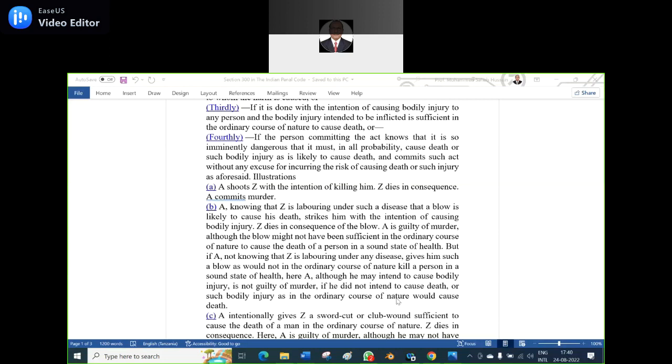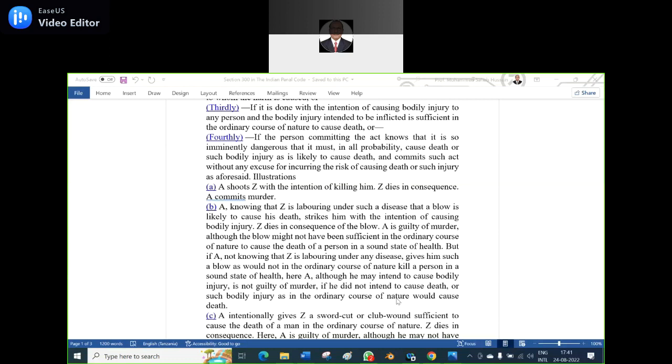So here the question is, A, knowing that Z is laboring under such a disease, that means he has the intention, and he has given a blow. If he knows that the striking of a blow is enough to cause bodily injury, and consequently that he is going to die, then it amounts to murder. If not, it is a culpable homicide only. And Z dies in consequence of the blow, and A is guilty of murder clearly.